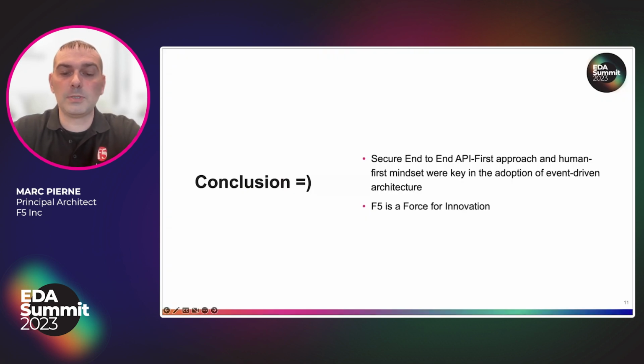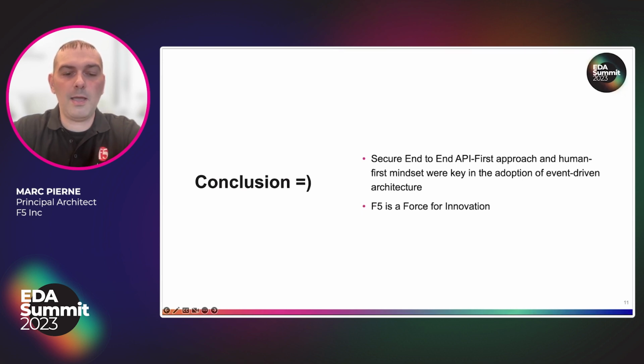F5's technology service organization has gone above and beyond by embracing event-driven architecture. And let me tell you, it's been a game changer. Those kind of cultural adoptions and changes are very difficult. And any group that takes that on, they need to be aware of that. But also making sure that you understand the technology that scales that community is very important.